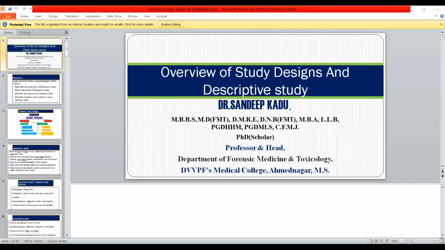research question here is simple: what is the prevalence of diabetes in Ahmednagar city? For an analytical type of research question, you do some comparison, like insulin treatment or metformin treatment, a comparison of insulin and metformin treatment in diabetes. So that type of question becomes an analytical question. Understood? That is the basic difference between the descriptive type of research question and the analytical type of research question.